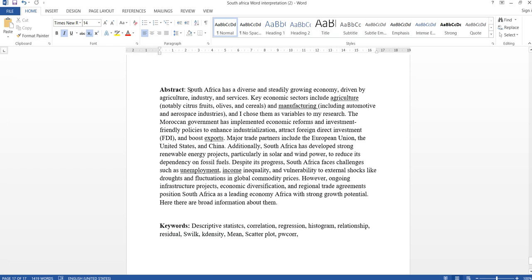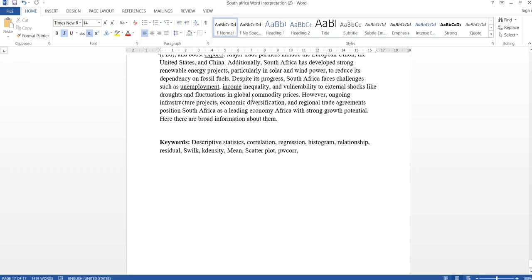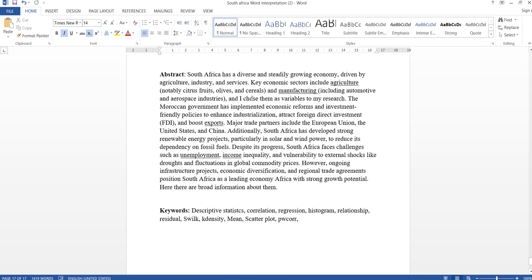Abstract. South Africa has a diverse and steadily growing economy driven by agriculture, industry, and services. Key economic sectors include agriculture, notably citrus fruits, olives, and cereals, and manufacturing, including automotive and aerospace industries, and I chose them as variables for my research.